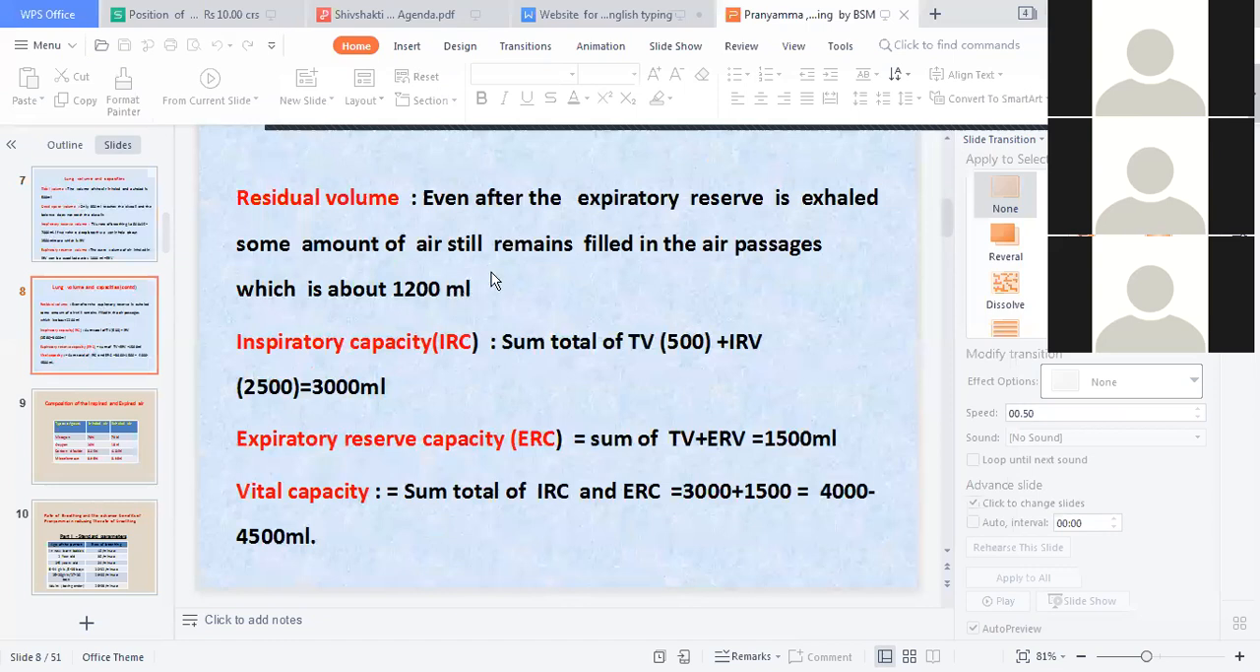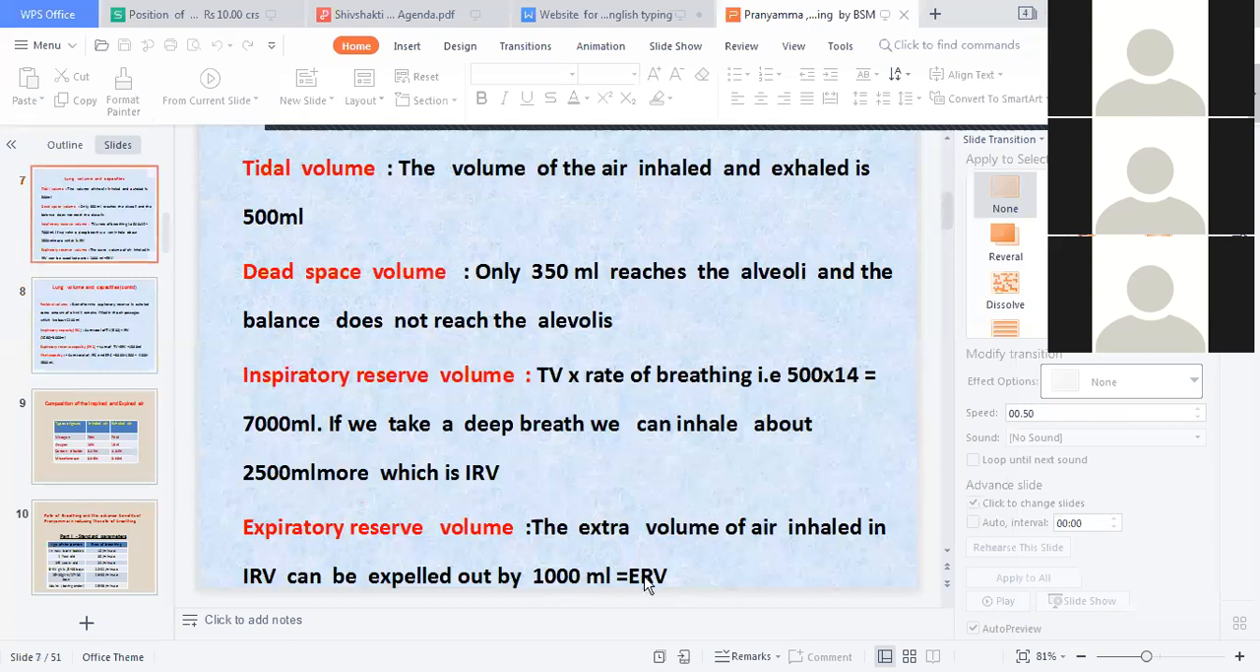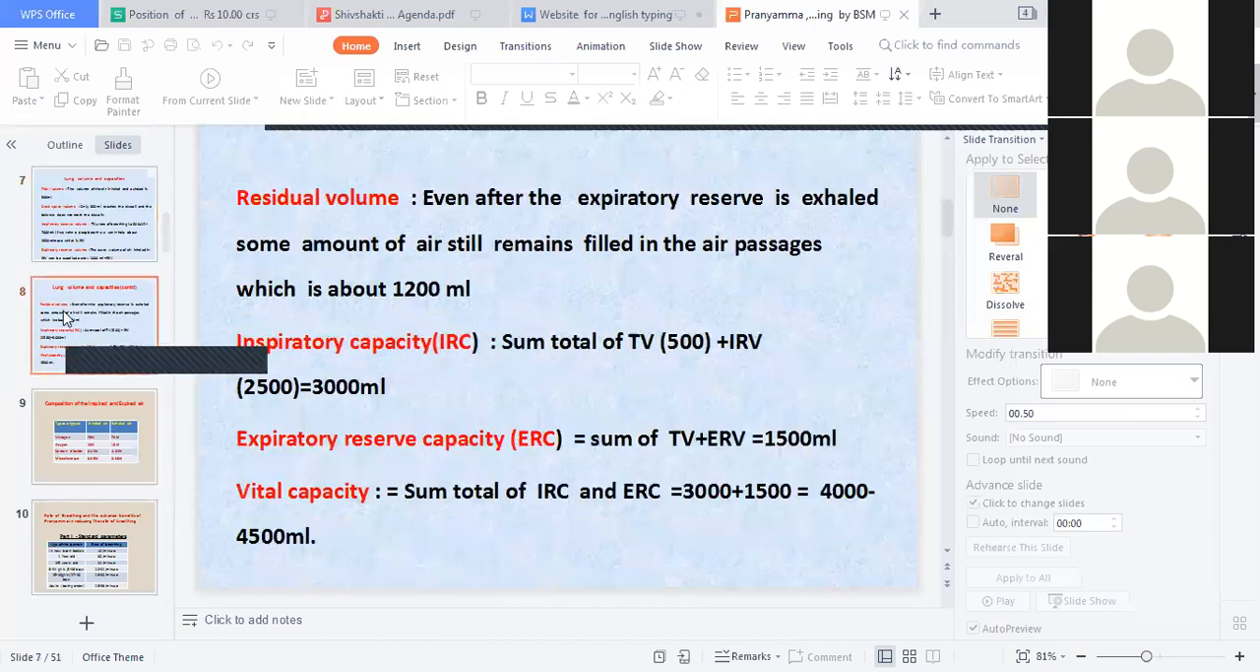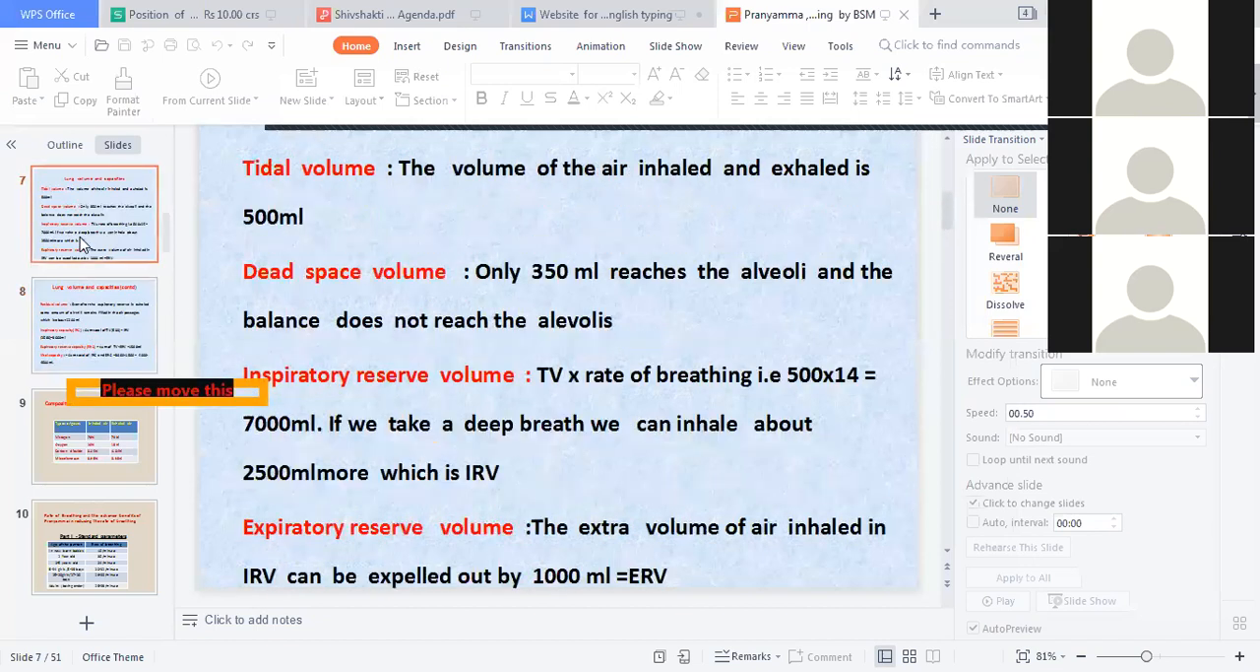Residual volume. Even after the expiratory reserve is exhaled, some amount of air still remains in the air passage, which is about 1,200. The extra volume of the air inhaled is 2,500; 1,000 ml is expelled. 2,500 minus 1,000, कितना हो गया? 1,500 ml is still remaining. Okay. Even after the expiratory reserve is exhaled, some amount of air still remains in the air passage, which is about 1,200 ml.